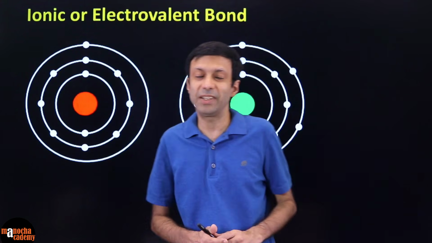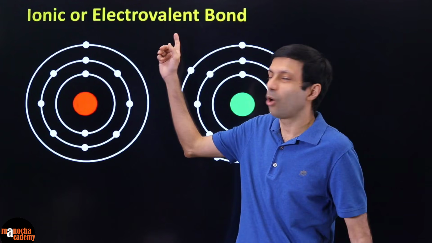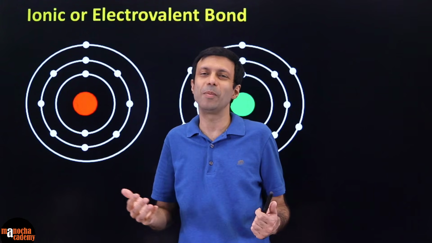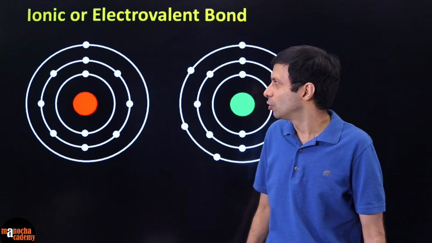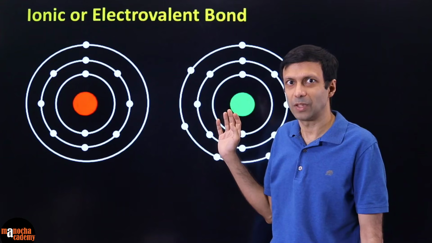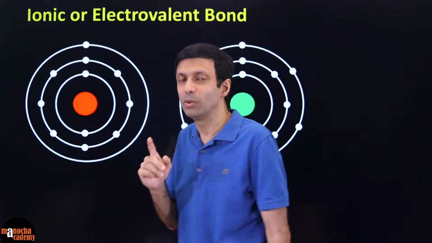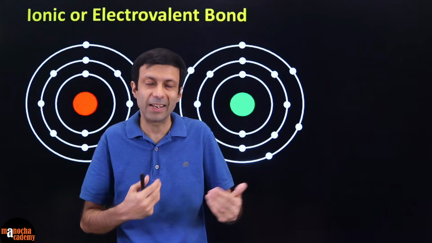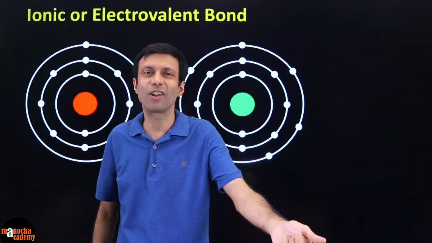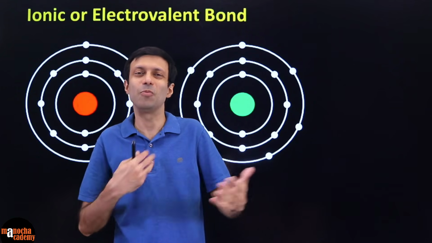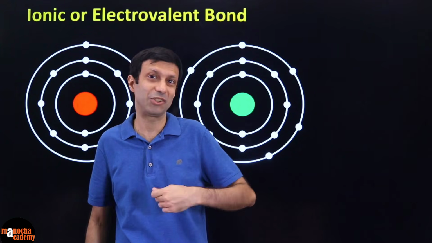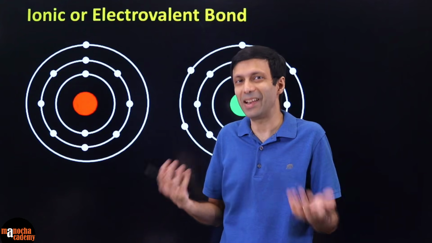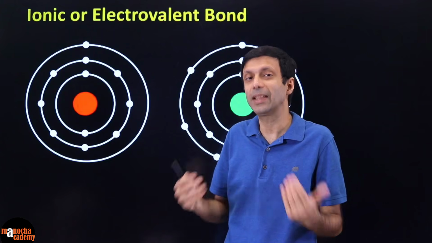So now let's dive into the details of ionic or electrovalent bond. Same thing, right? Ionic is an easier word, easy to remember, because ions are formed. So let's say there are these two atoms. Remember in ionic bonding, what did I tell you? You are giving a chocolate. There's no sharing. You're not eating it together. You are just giving a chocolate to a friend and you become friends with them, right? So you're being generous and you give the chocolate. So let's see here how the chocolate or the electron is being transferred and why they are transferring it.